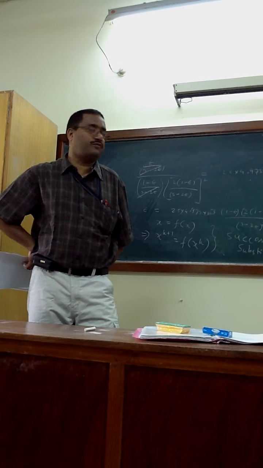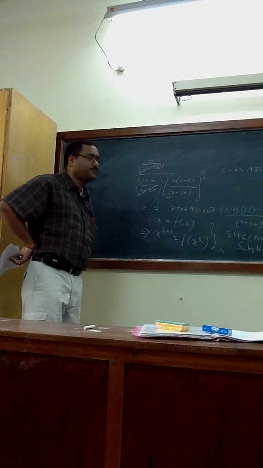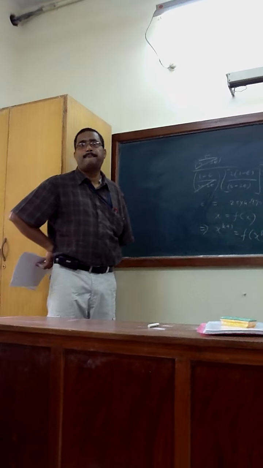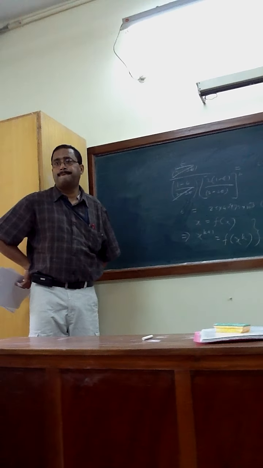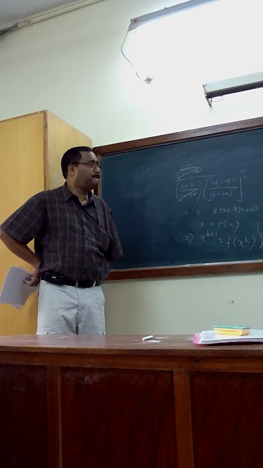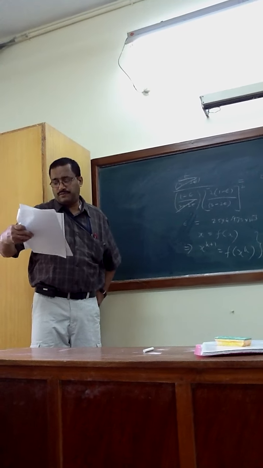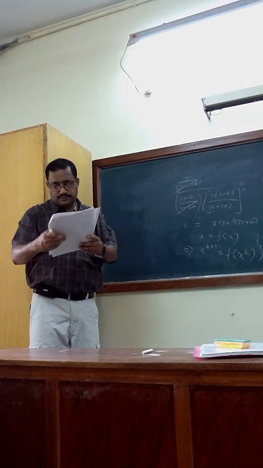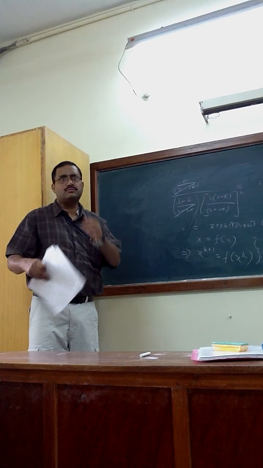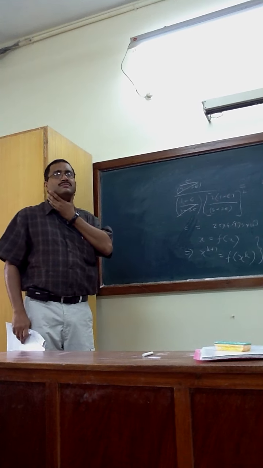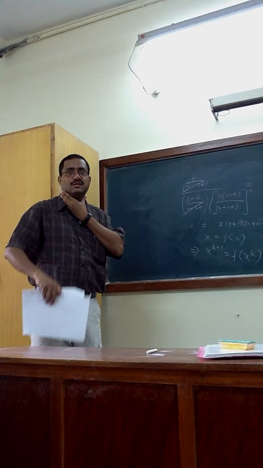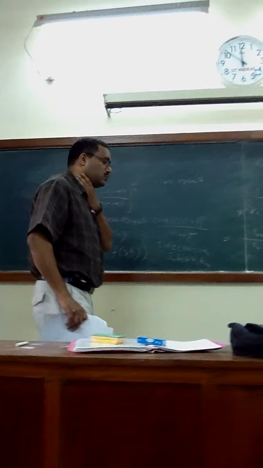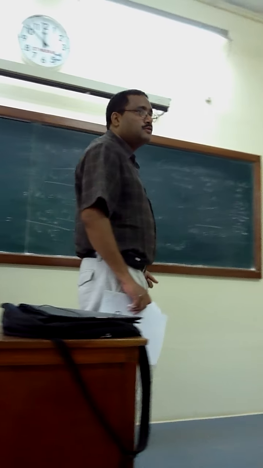If you put 0.05, do the calculator. Yes, exact answer. 0.0506.